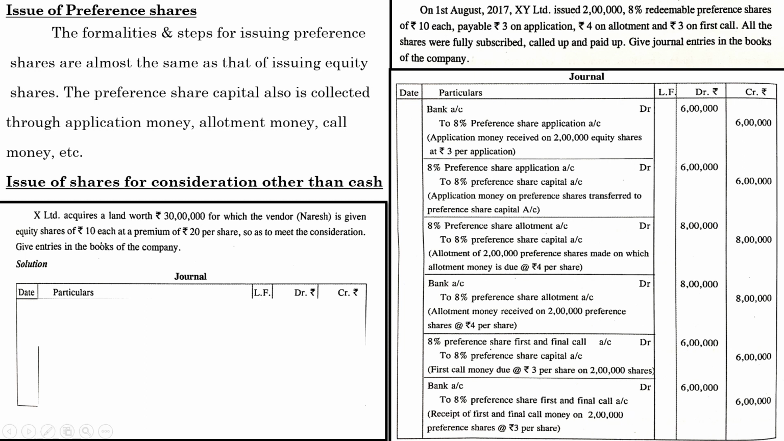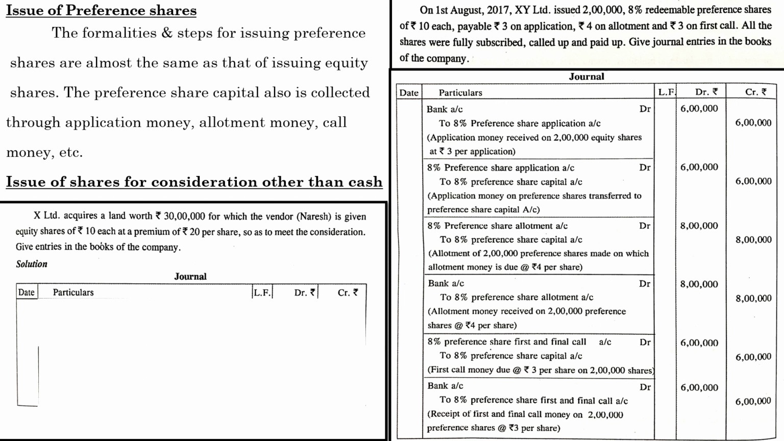So X Limited purchased land worth 30 lakhs from Naresh. Instead of cash, the company paid equity shares of rupees 10 at a premium of 20 per share. So the total amount worth of shares is 30 lakhs, including premium. So what was the number of shares issued by the company? That is a slight adjustment which we are going to discuss now. That is why we are discussing the issue of shares for consideration other than cash.